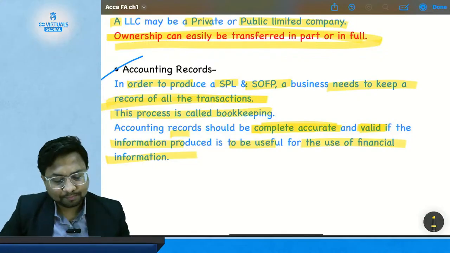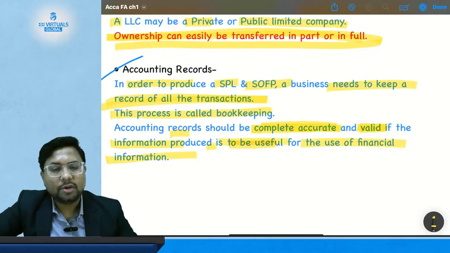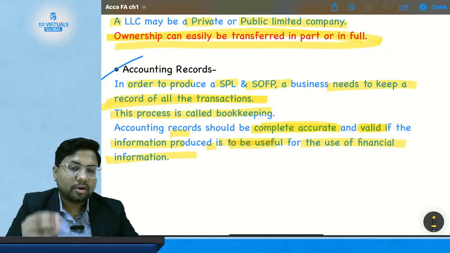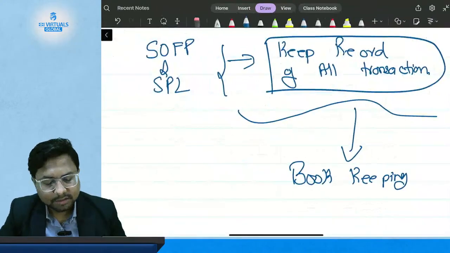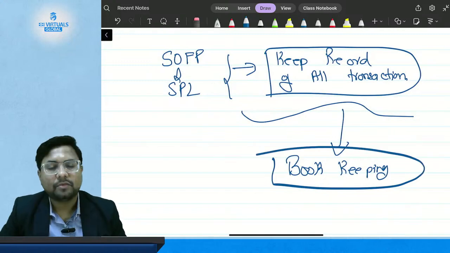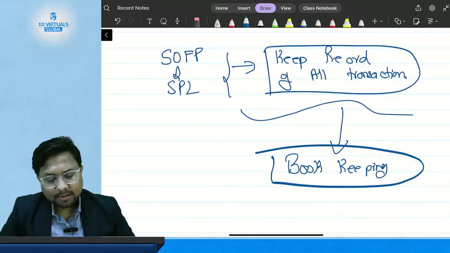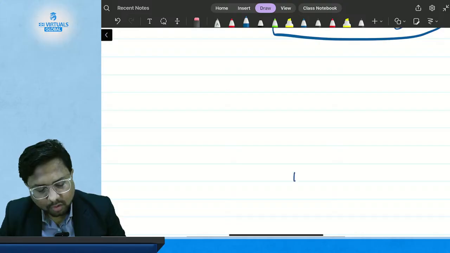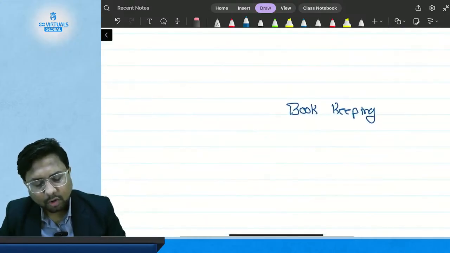All the recording of transactions should be accurate and valid, because it will be used to produce information that is useful for the preparation of financial information. Hence, the recording of all the transactions is called bookkeeping. To give you the entire summary of the process: recording of all the transactions is called bookkeeping. What we do here is we record all the transactions.